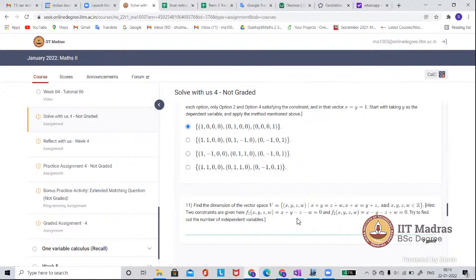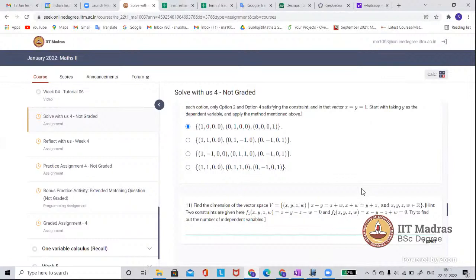After finding the basis of V, am I audible? Yes, sir. After finding the basis, we just count the number of elements. We should first find out the independent variables, and there is a step given there.